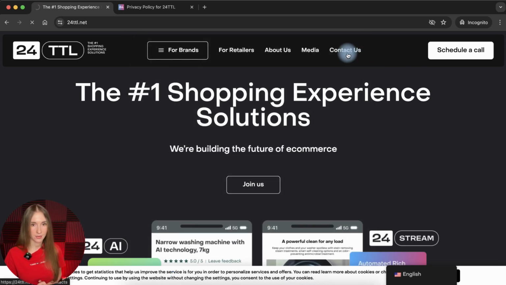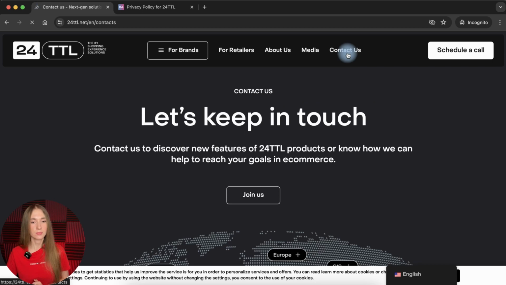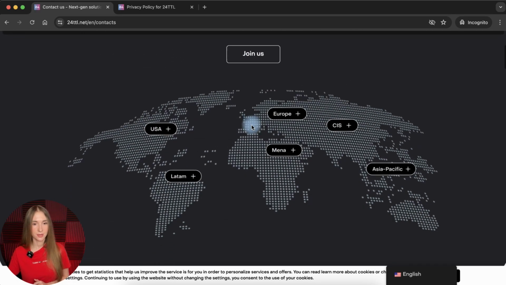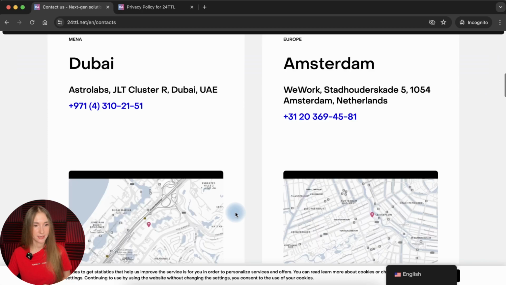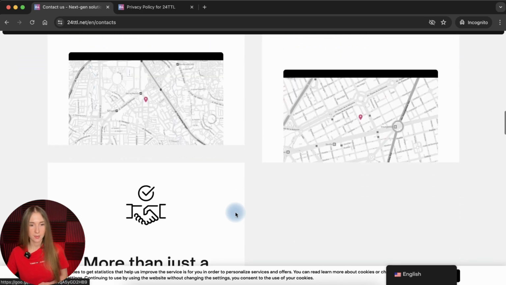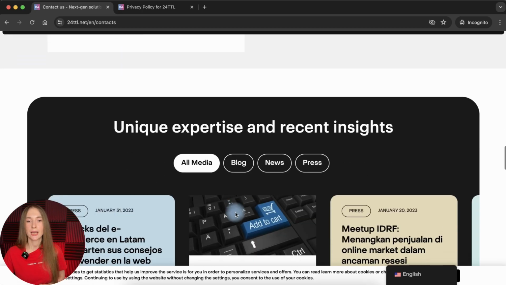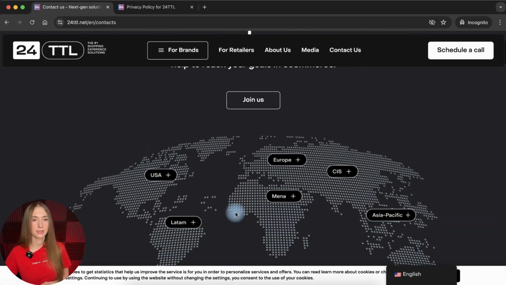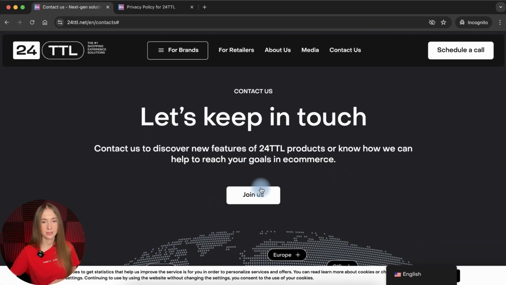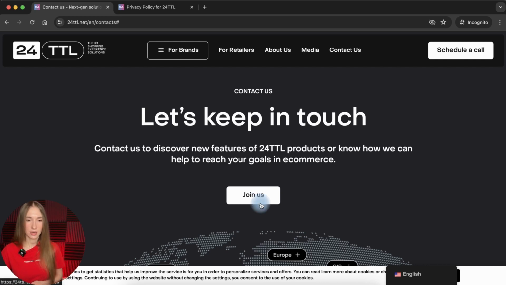We also have here the contact us form, and you can see the map of the company. Actually, I guess it's the map of the company's locations where they have contact support centers, right? Yeah, you might see all contact numbers by which you can contact the company. And join us. Okay, this form doesn't work because when I press on it, nothing happens.